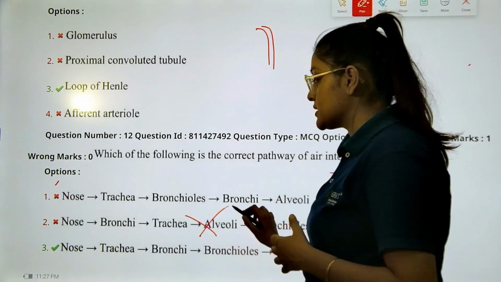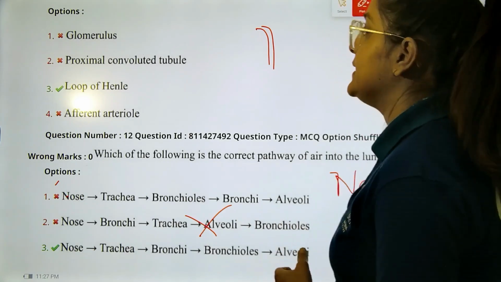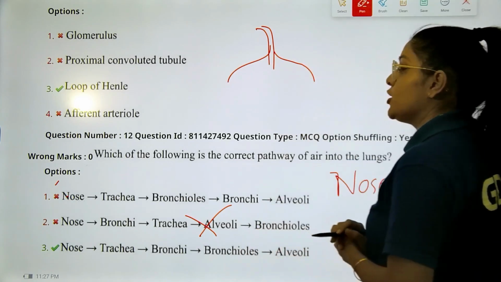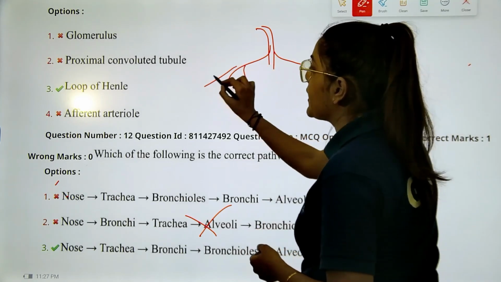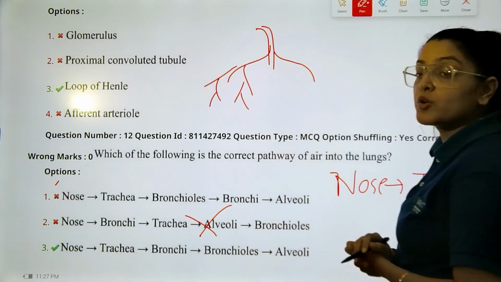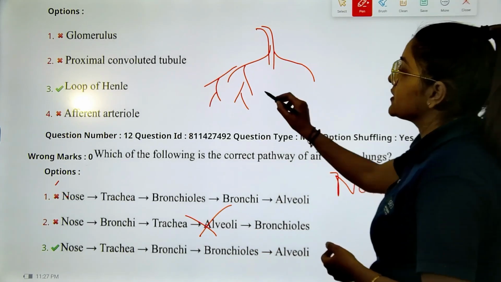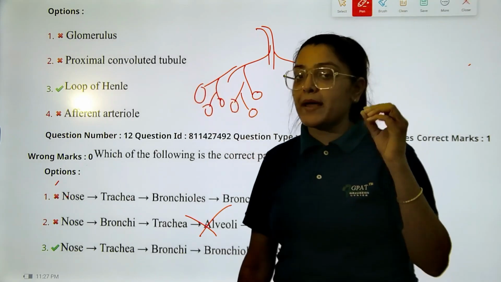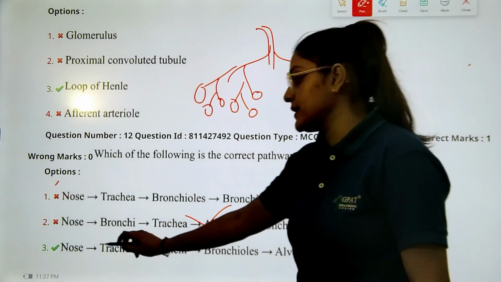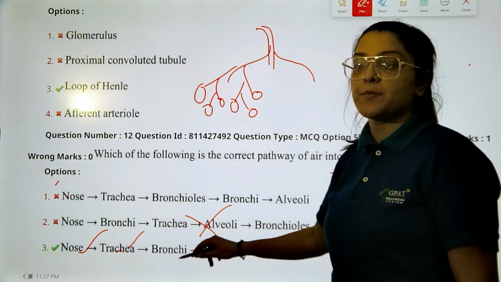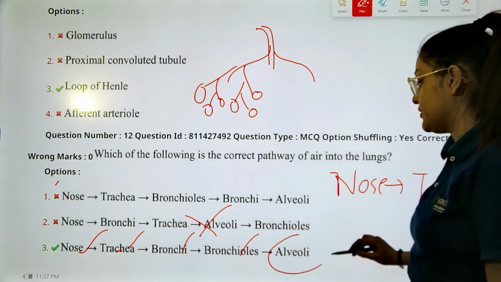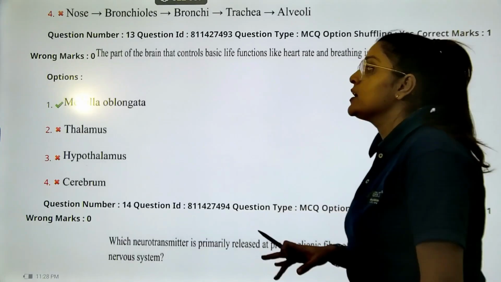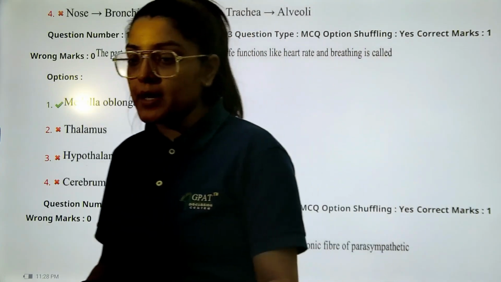Which reduces the chances of option B and D. Okay. Then inside the lungs, they divide into your bronchi, which further divide into branches that are bronchioles, right? That further leads into sac-like structures which are called alveoli. So by now it must be clear that yes, nose, then trachea, then bronchi, bronchioles, and then we have the alveoli. Okay, so this was a very simple question. So the correct answer was option number 3.